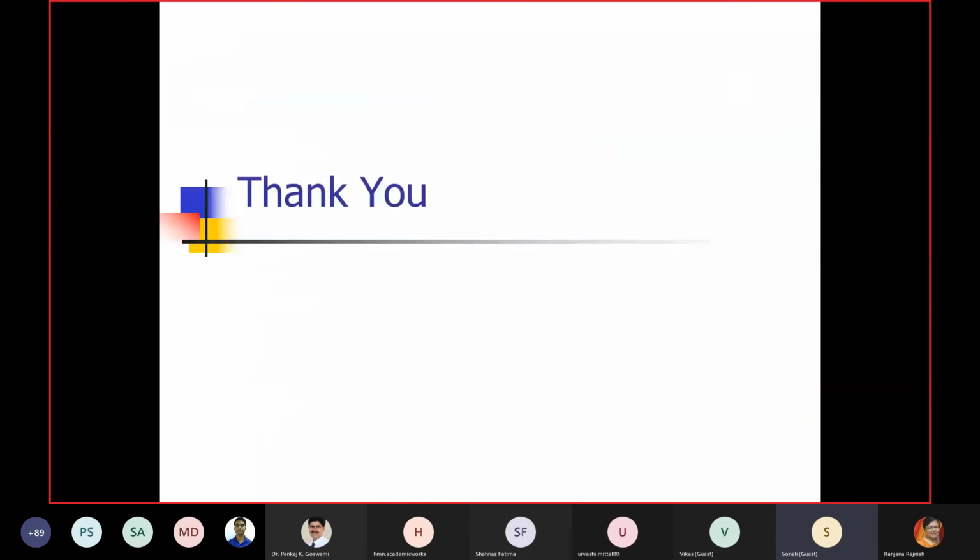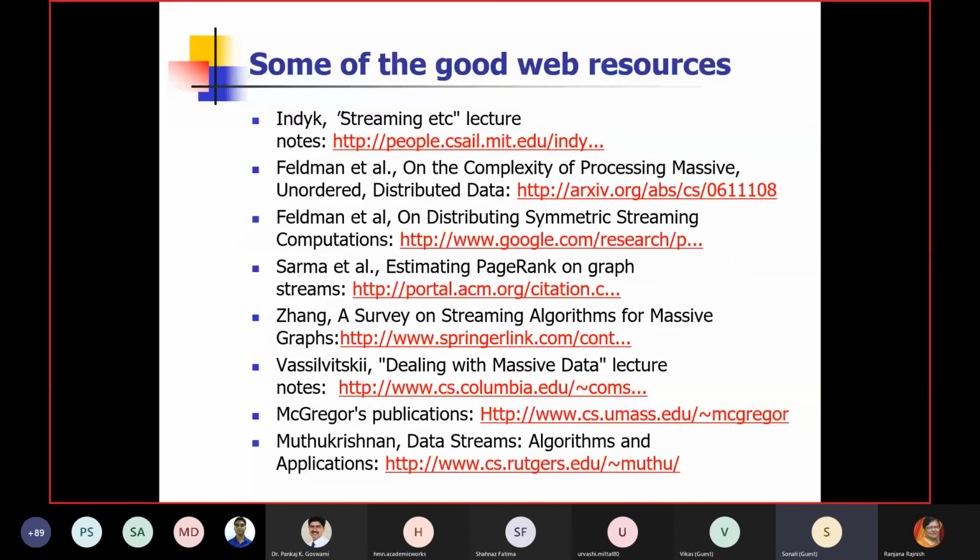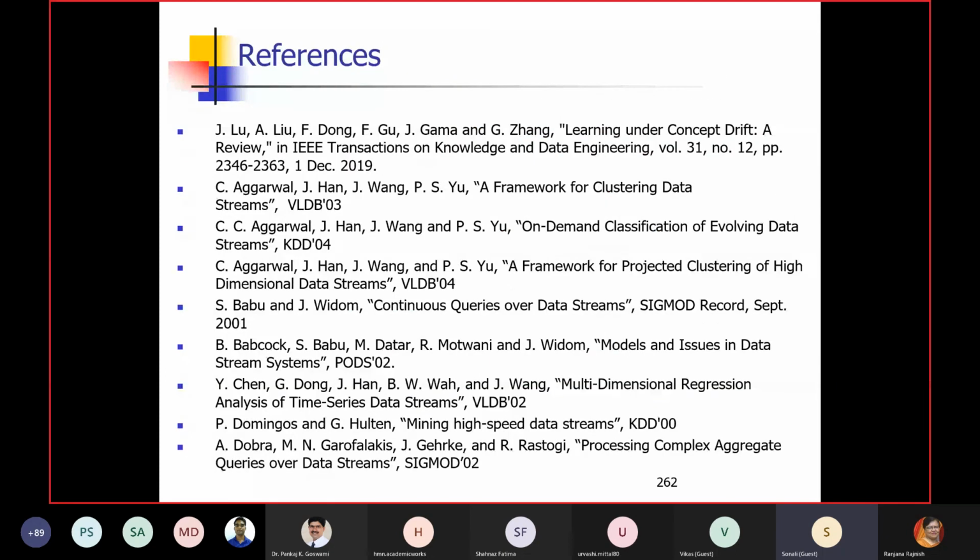You can see that most of the references are taken from various researchers actively contributing in this area. What else can I extend if anybody is interested? We have some step-by-step tutorials covering common problems. We have taken all the problems and their solutions. I may extend these tutorials to any participant who is looking for them. So I think that's it from my side. I'm open for a few questions, and I request the organizers to take control.